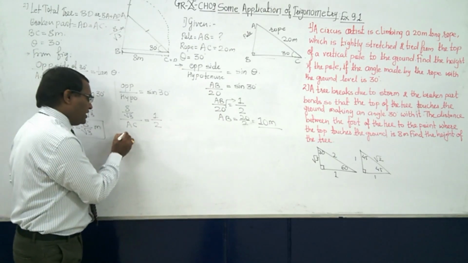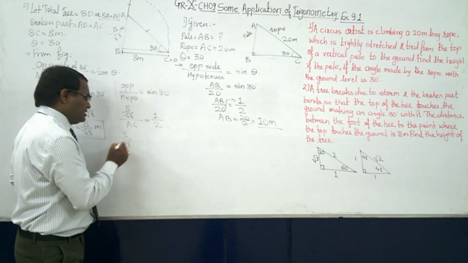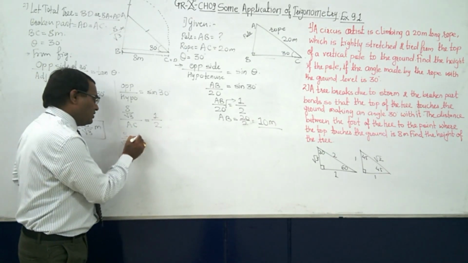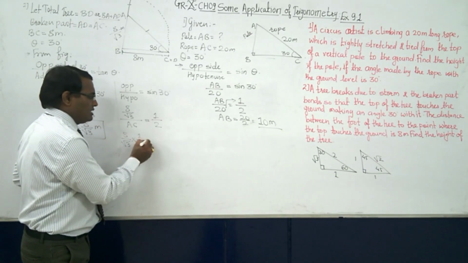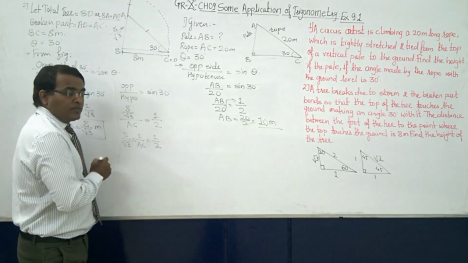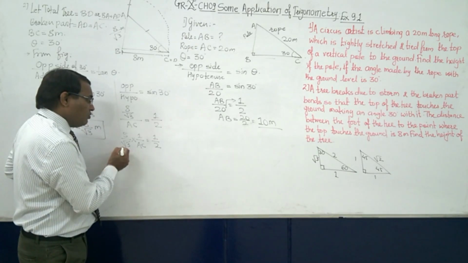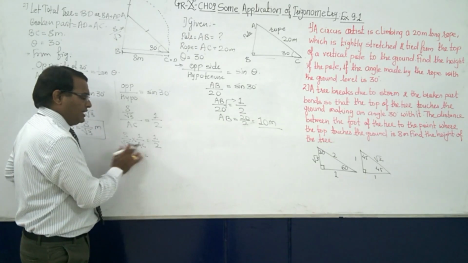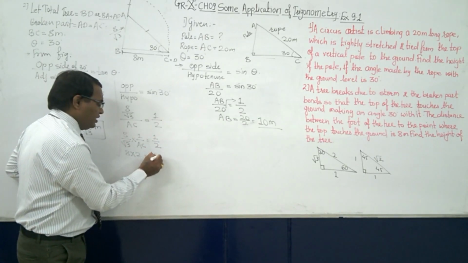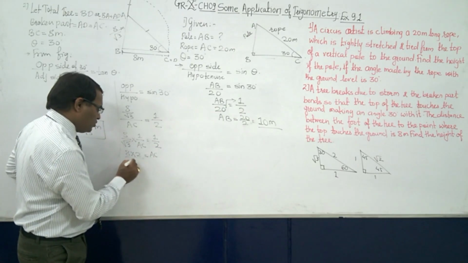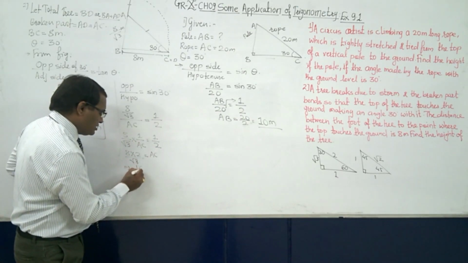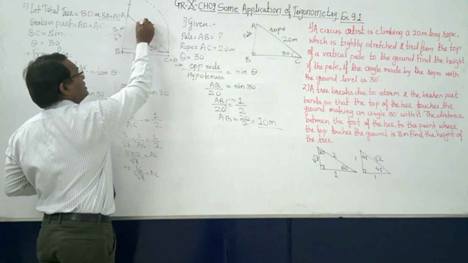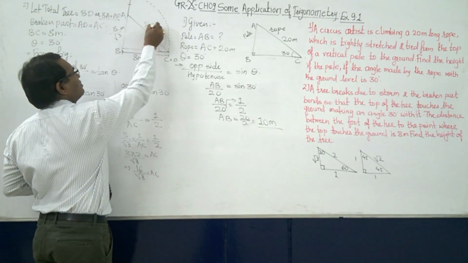Now because of this, this division becomes 8 upon root 3 into AC by 1, so it will become 1 upon AC is equal to 1 by 2. After this, 2 and 8 will multiply to each other, and AC into root 3 will go here. So it will be 16 upon root 3 is equal to AC. So AC is 16 under root 3.